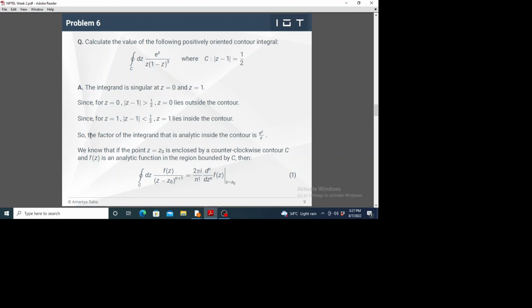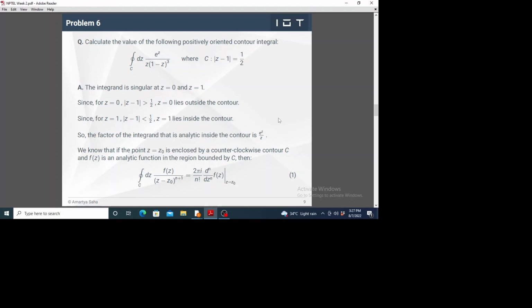So the factor of the integrand that is analytic inside the contour is e to the power z by z, because z equals 0 lies outside the contour. Now we have a pole at z equal to 1, but this is not a simple pole, it's a third order pole because it has this power 3.